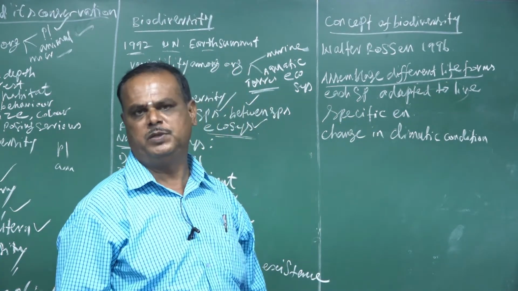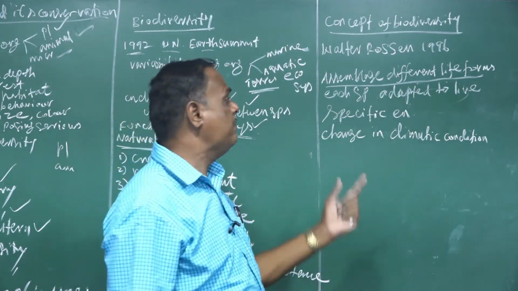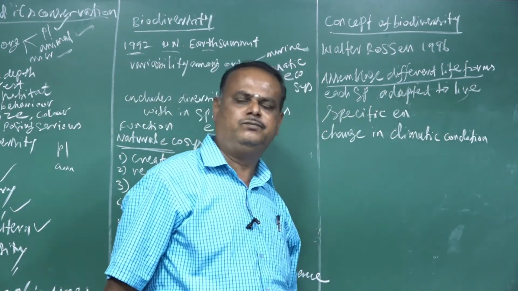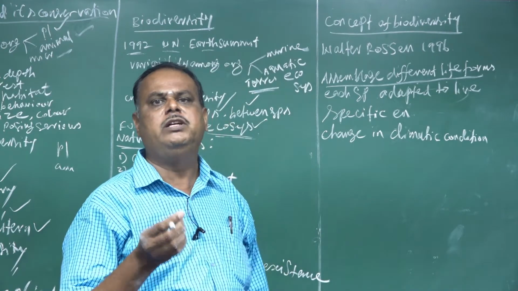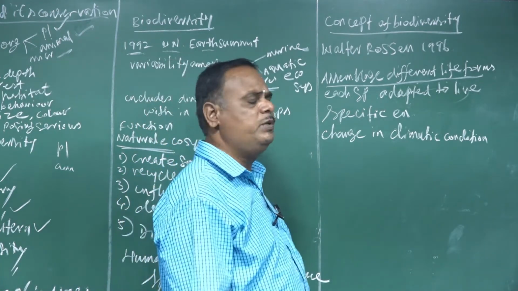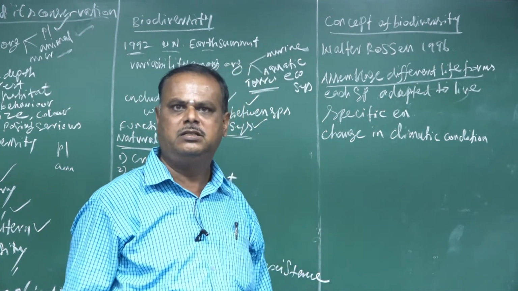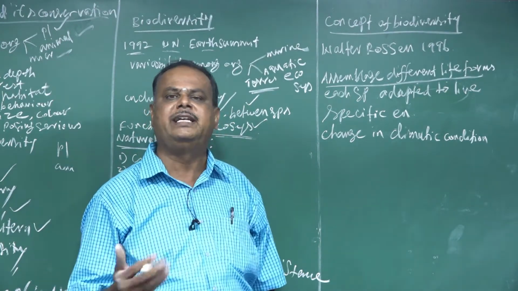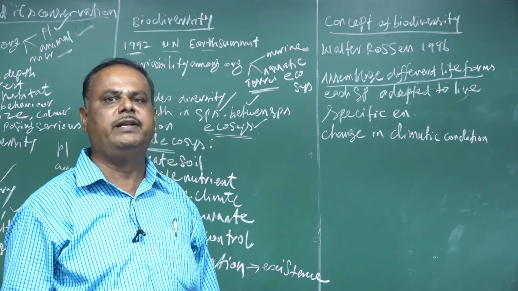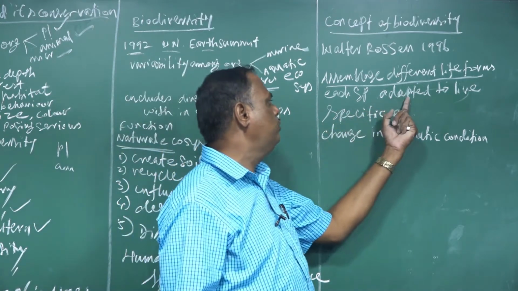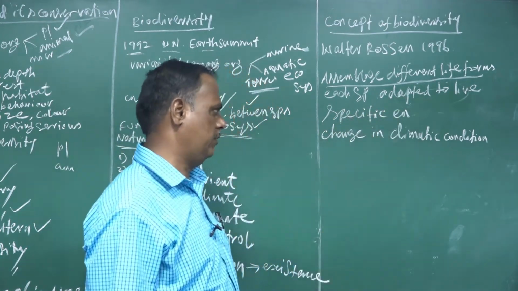There are different types of species which survive on this earth. Each species is adapted to live in a specific environment. Some species are adapted to live in the desert, some in terrestrial habitats, and some in aquatic habitats.